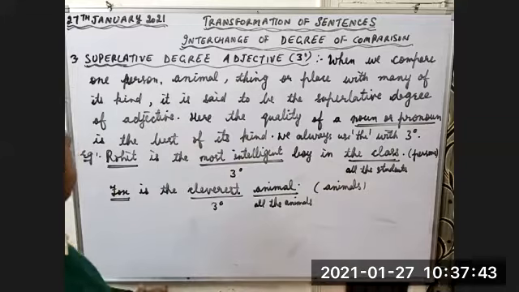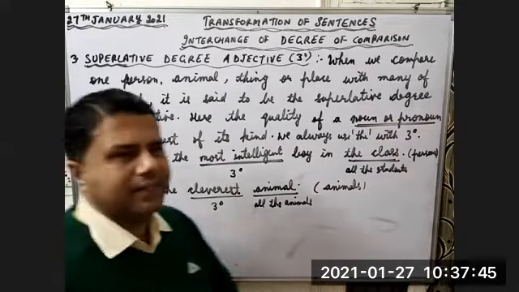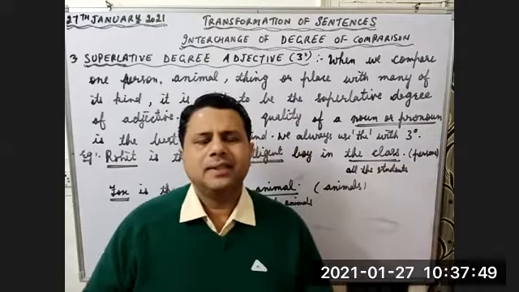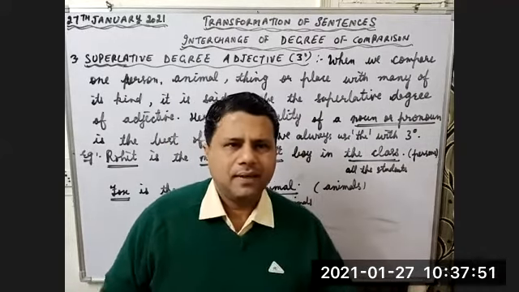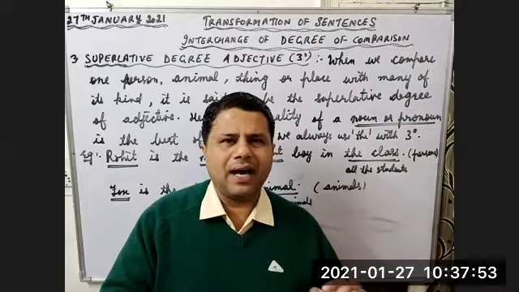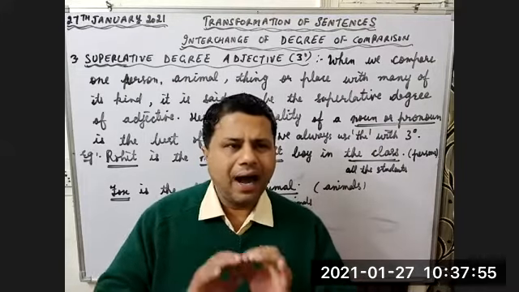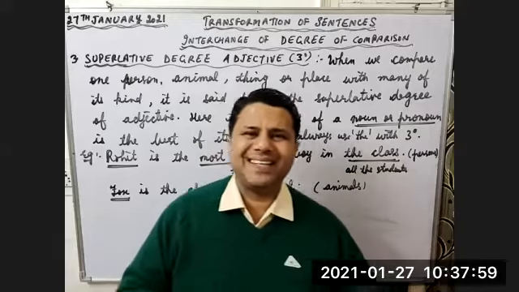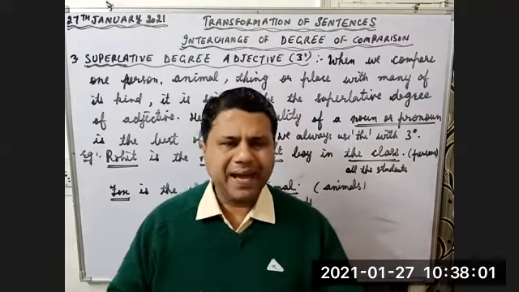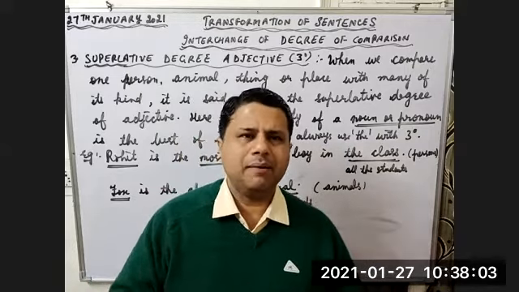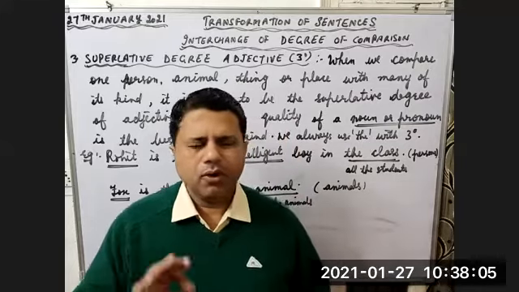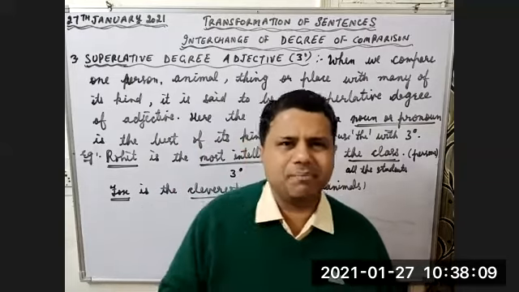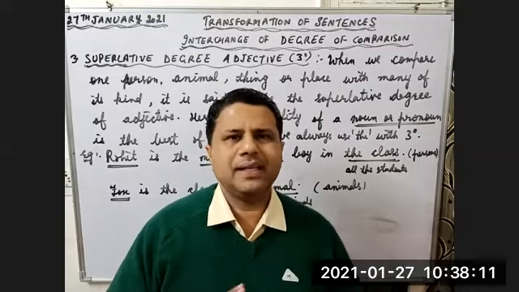In the first example, Rohit is the most intelligent boy in the class. It means if there are 50 children in the class, Rohit is the best. The other 49 children are behind Rohit. They are not able to give competition to Rohit. Rohit is above all the children. No other child is more intelligent than Rohit. Rohit is number one. Is it clear?